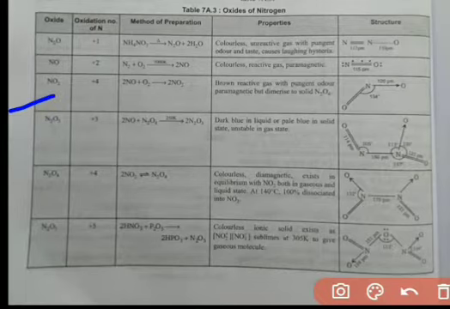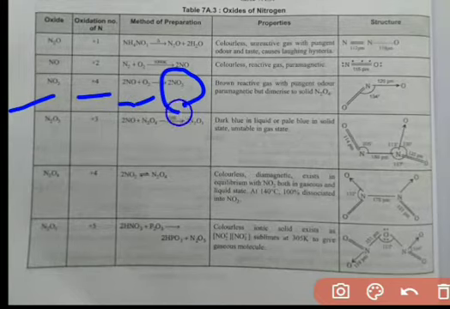In nitrogen dioxide the oxidation number of nitrogen is +4, and it can be prepared by reaction of nitric oxide with oxygen, resulting in formation of nitrogen dioxide.